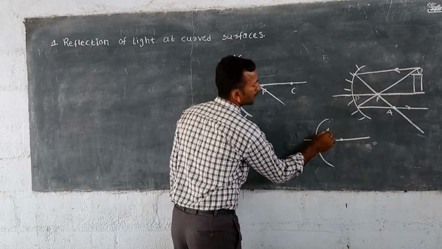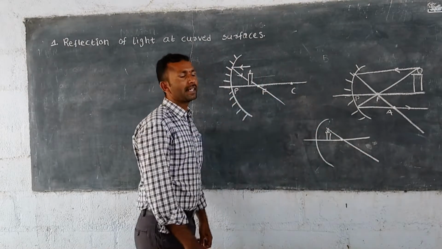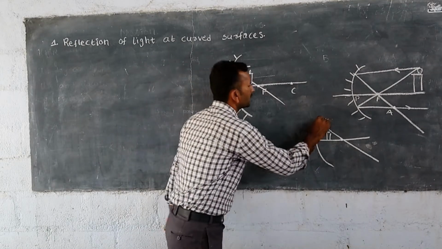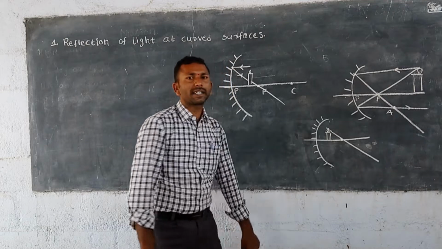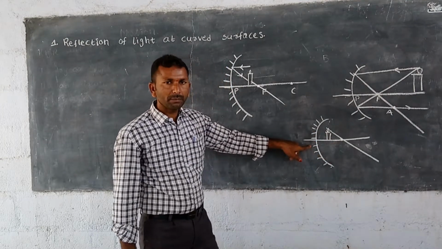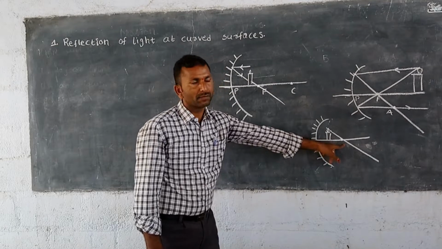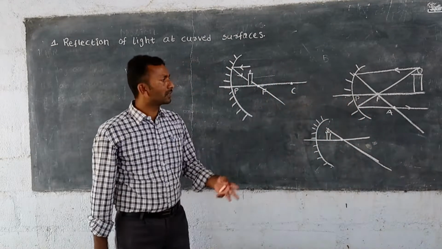If the light ray is going through the focal point of the mirror, is there any chance for this light ray to meet the mirror surface? There is no chance to meet the surface of the mirror, because this light ray is going away from the mirror. That's why there is no chance.